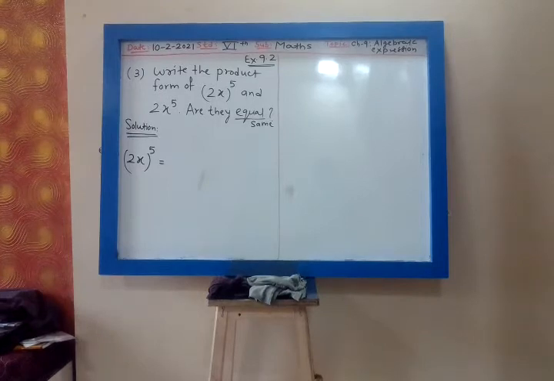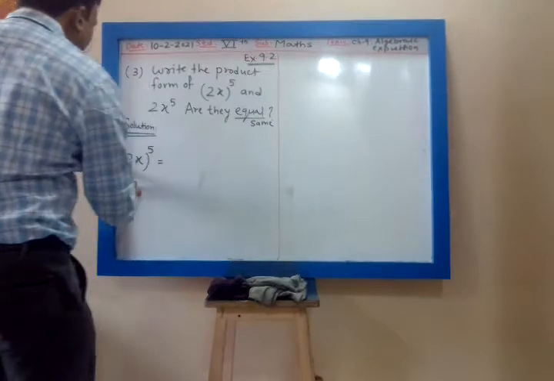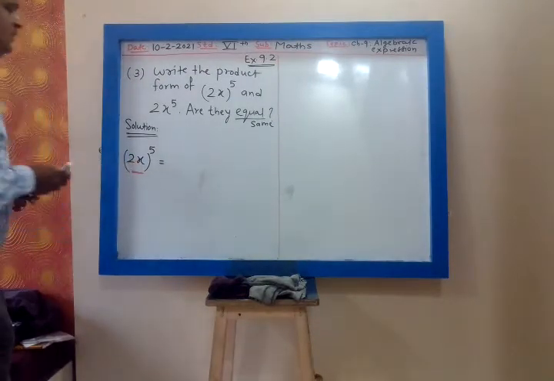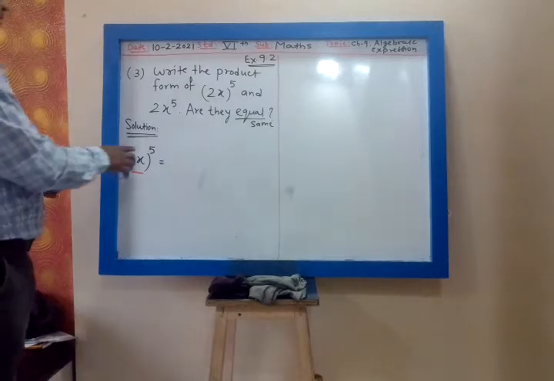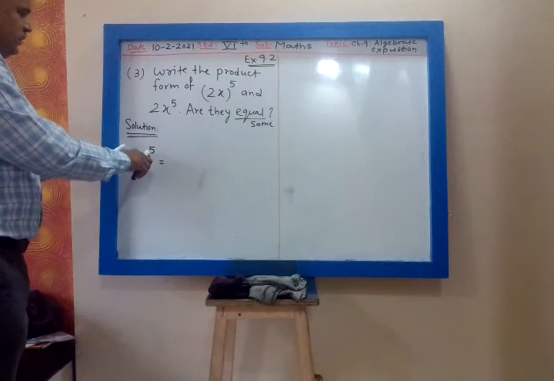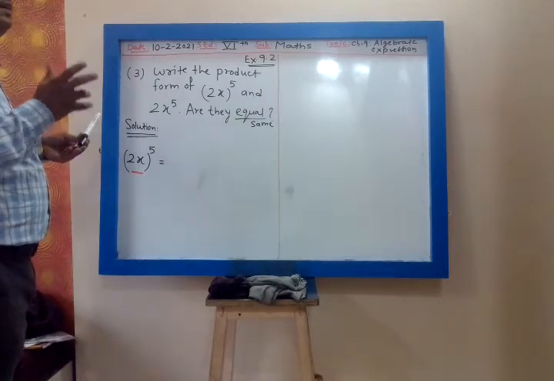No, not x, my dear. It is the bracket 2x, which means the entire 2x is my head. And what is my cap? Cap is 5. Head is 2x because 2x is written in the bracket. So that bracket term will be entire my head.